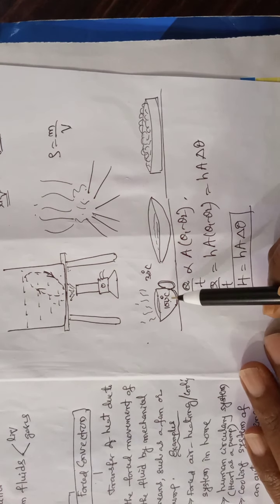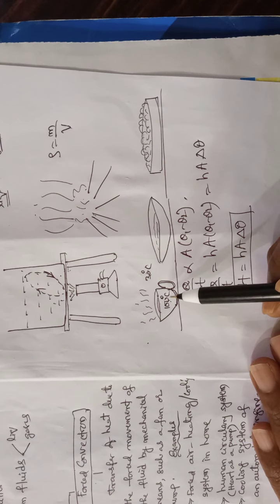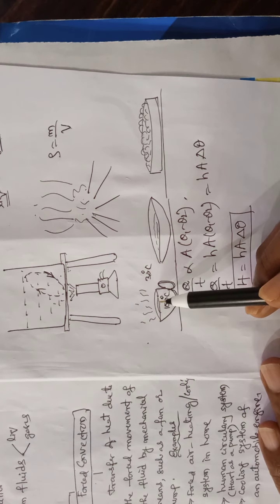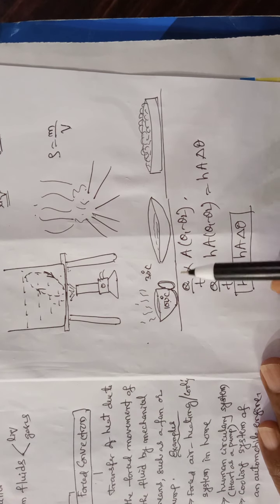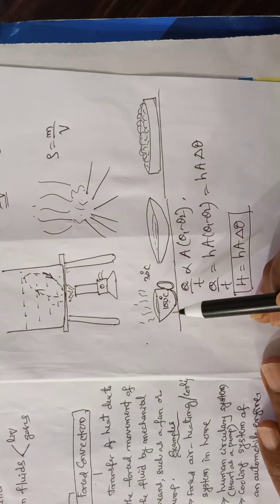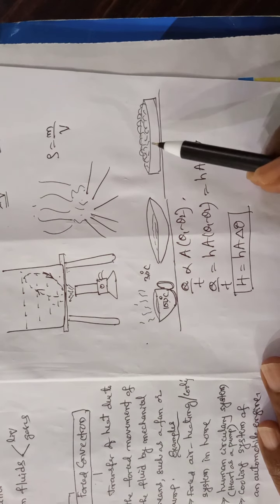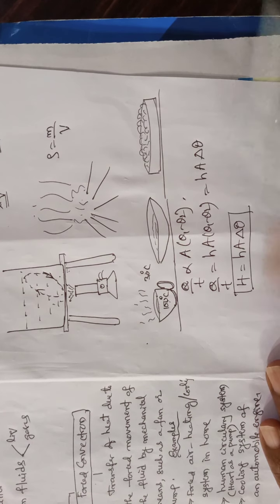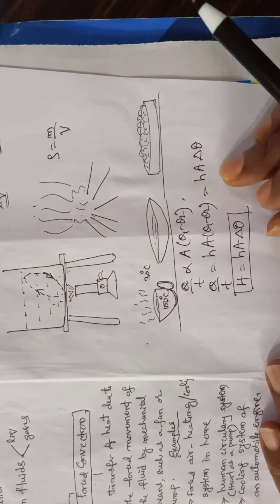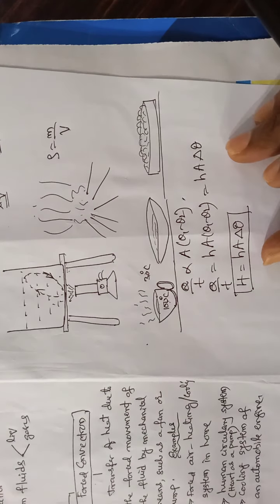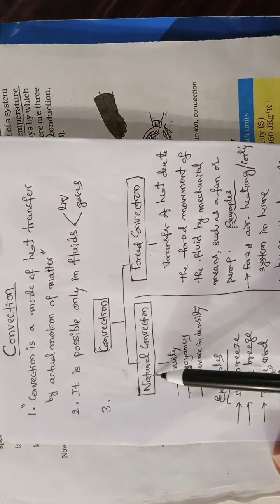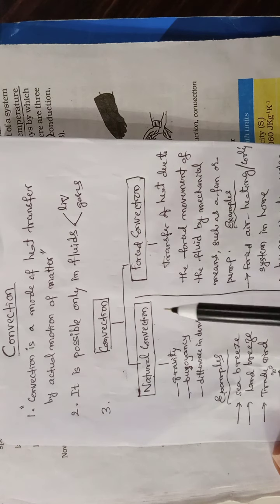Or suppose you have to drink tea, the bus is ready to move, then what do you do? With your mouth you blow air over the tea surface, and you sip the tea. So these are examples for forced convection: blowing air, putting it under a fan, using a notebook and waving over it. All these come under forced convection. So convection is classified into two types: natural convection and forced convection.